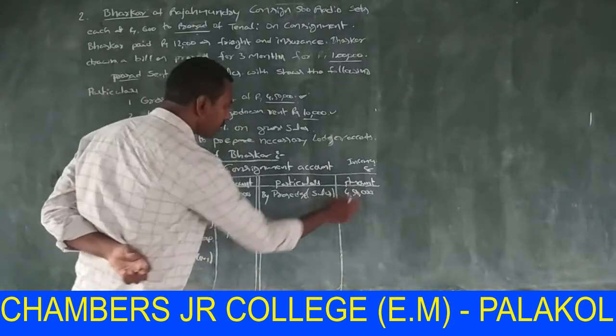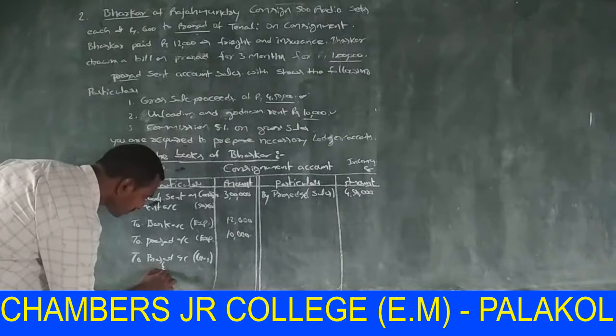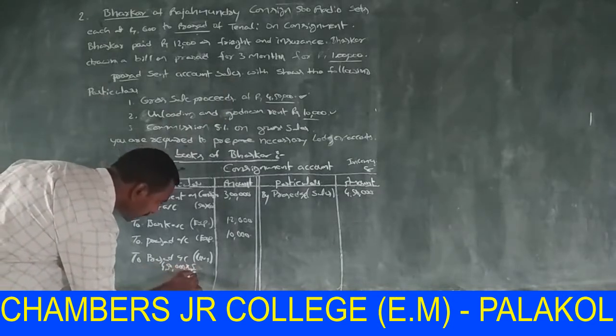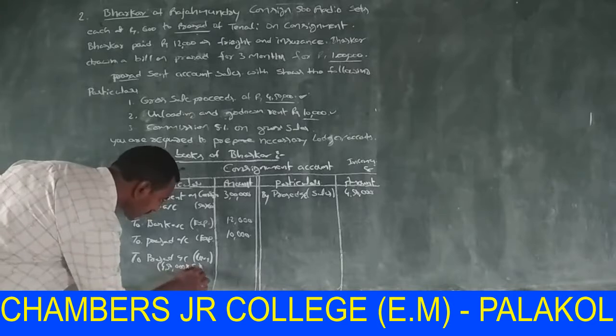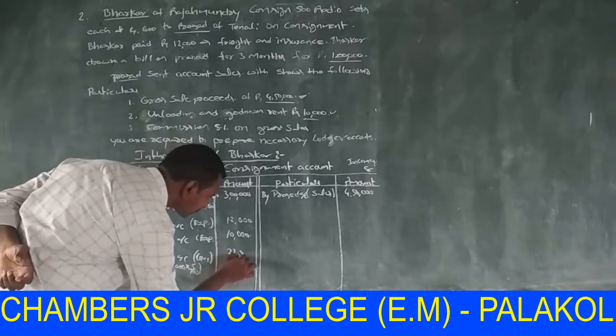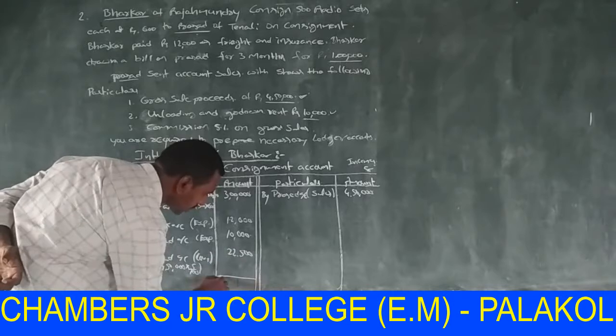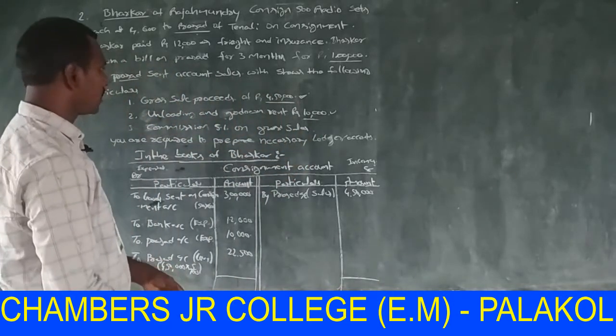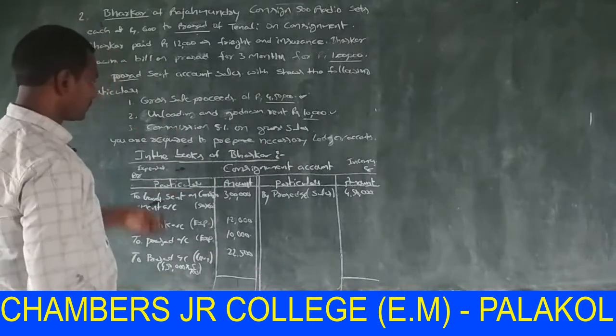The gross sales amount is 4,50,000 into 5 by 100, that is 22,500.